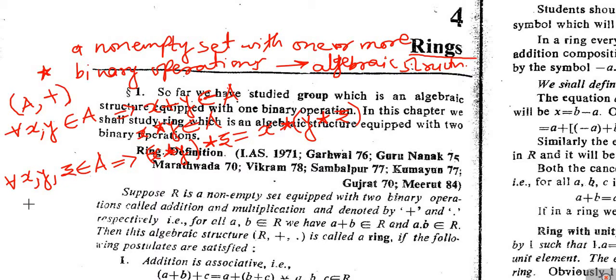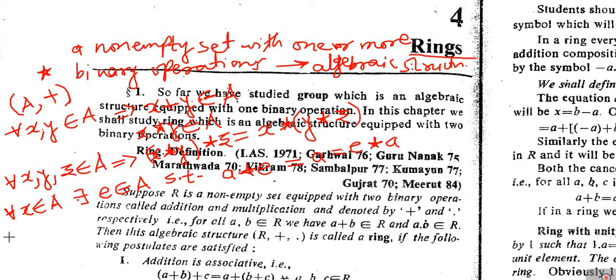Then the third one was the existence of identity, which means that for every x belonging to A, there exists some element E belonging to A such that we have x star E equal to x, which is equal to E star x.